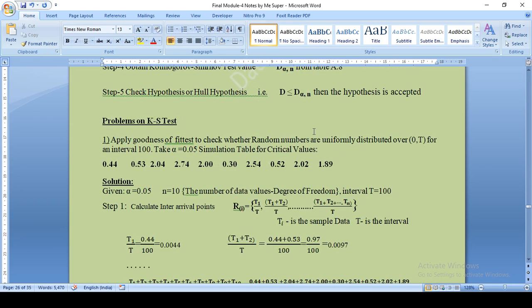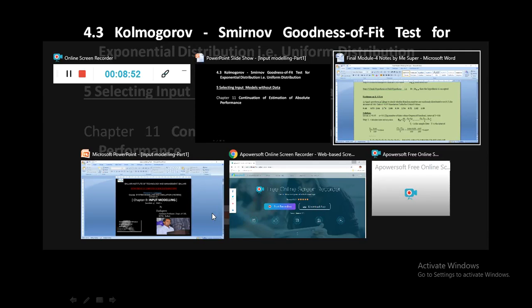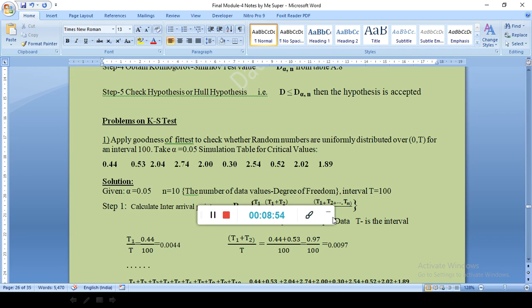So let us begin with this. The question is as simple as this. Apply the goodness of fit test to check whether random numbers are uniformly distributed over a period of 0, 2 for an interval 100. Take alpha is equal to 0.05. Simulation table for critical values are as given.